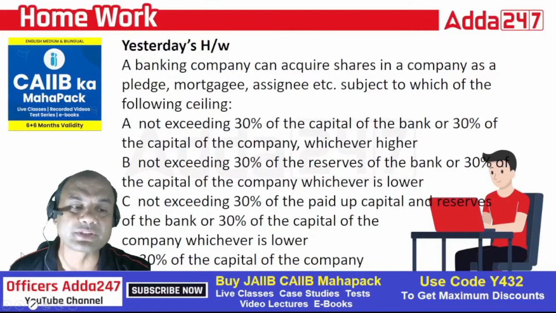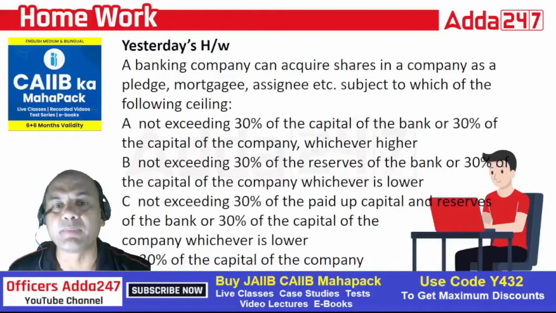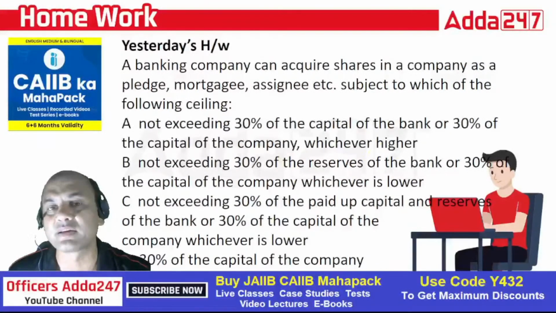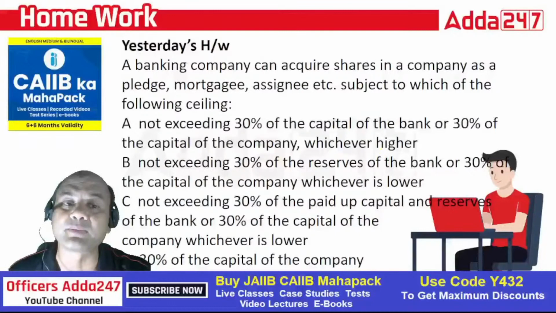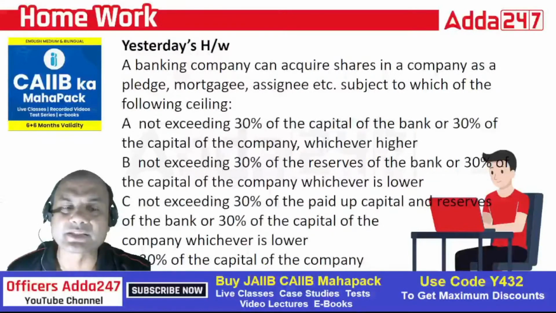There was one homework which I had given. The homework was: a banking company can acquire shares in a company as a pledge, mortgagee, assignee, etc., subject to which of the following ceilings? Which is the maximum amount which the banking company can exceed? I'll directly jump to the correct answer, because we have to cover today's topic. The correct answer is C.